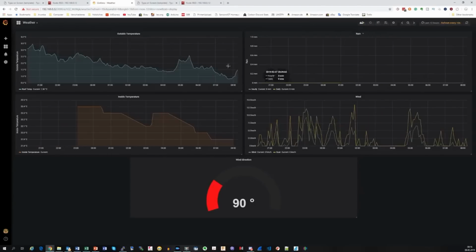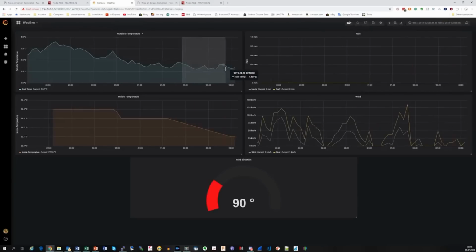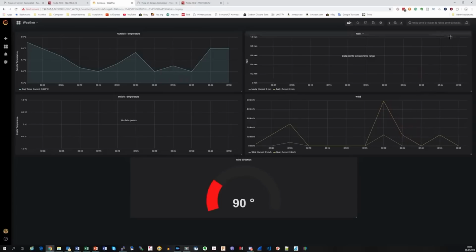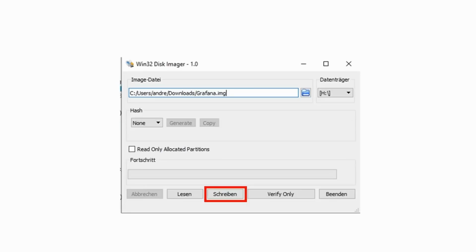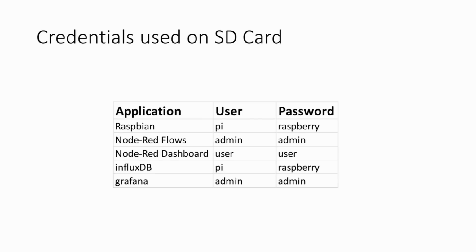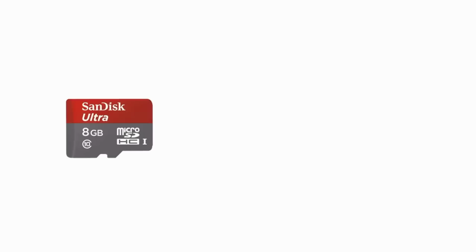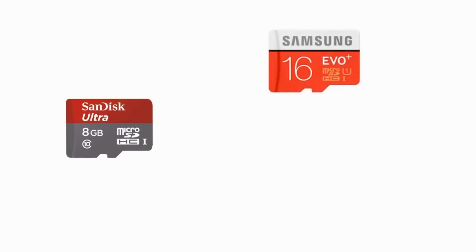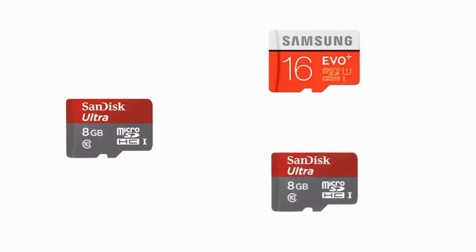To get all this running was not a simple task and took some time. This is why you can download a copy of my SD card image and, using Win32 Disk Imager, create your card for your Raspberry Pi 3. The user and passwords are pi and raspberry, admin and admin, and user and user. I used an 8 GB card. If you use a 16 GB card, it should be okay, maybe even with an 8 GB card.